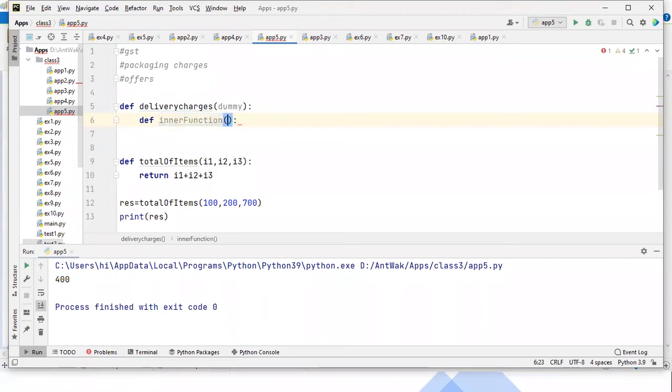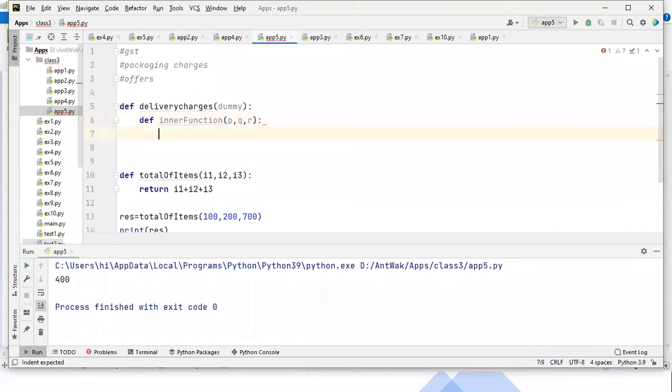What this inner function will do is, whatever number of parameters the original function has, that many parameters you have to take. I'm taking p, q, r. Now here you call the dummy function, passing the arguments p, q, r. For this you can add the delivery charges.